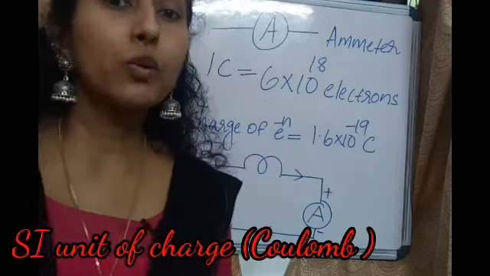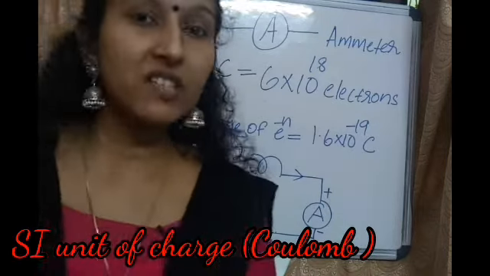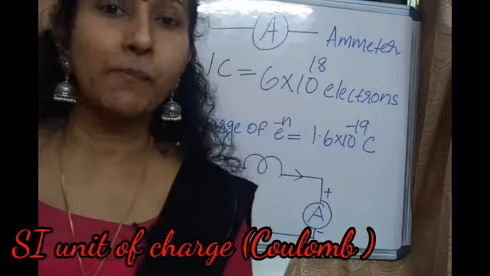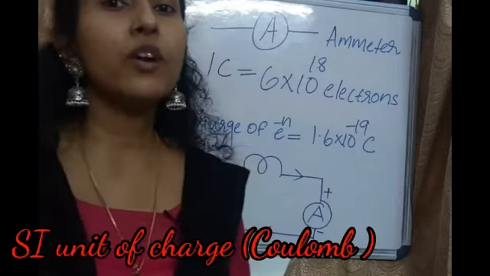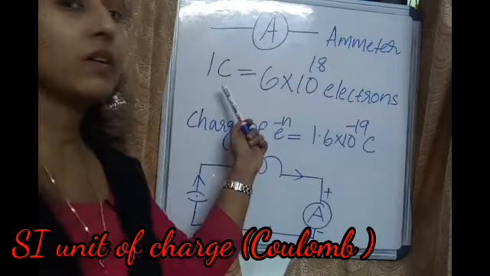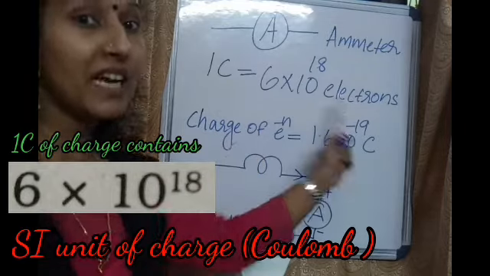Coulomb is the SI unit of charge. 1 coulomb is equal to 6 into 10 raised to 18 electrons.